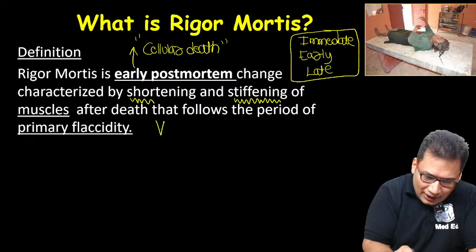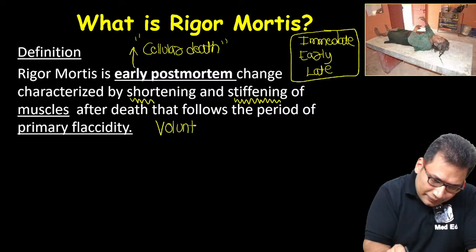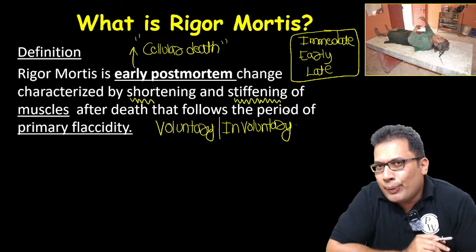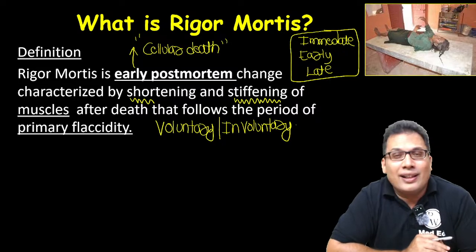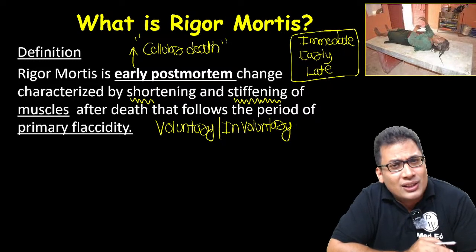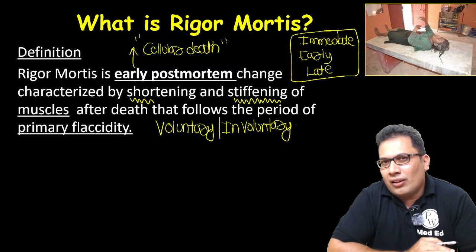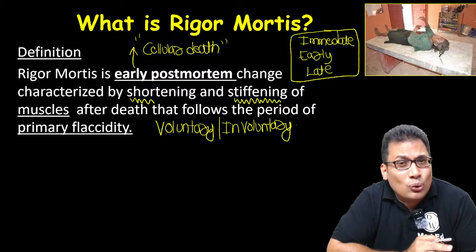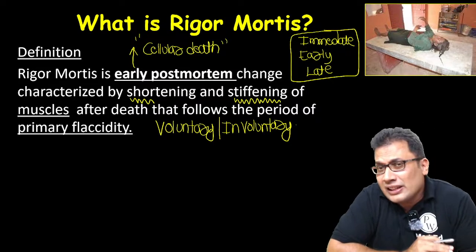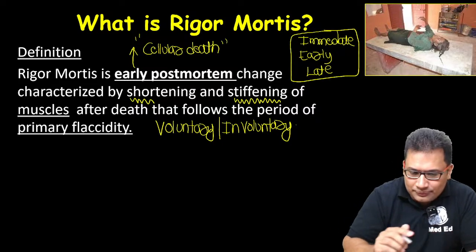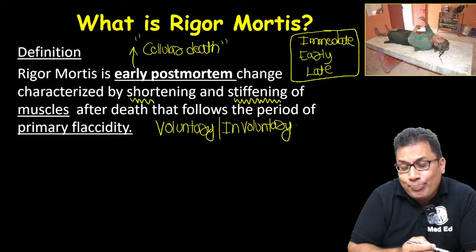Okay, remember it occurs in both voluntary as well as involuntary muscle. So try to understand, cadaveric spasm occurs only in the voluntary muscle, but rigor mortis occurs in all the muscles. Cardiac muscle, smooth muscle or skeletal muscle, all the muscles undergo shortening and stiffening after death. That is known as rigor mortis. Okay, so involuntary, voluntary, both. So that follows the period of primary flaccidity.